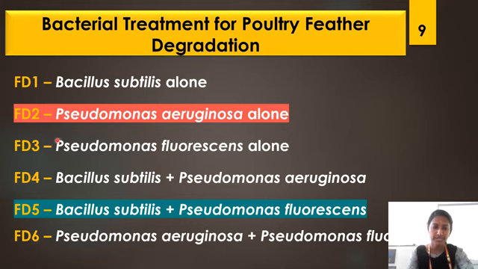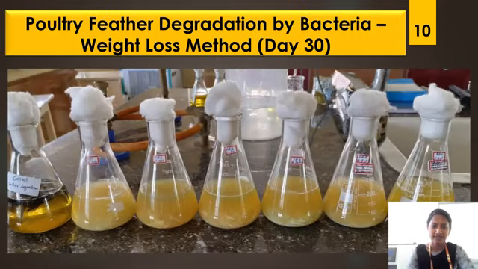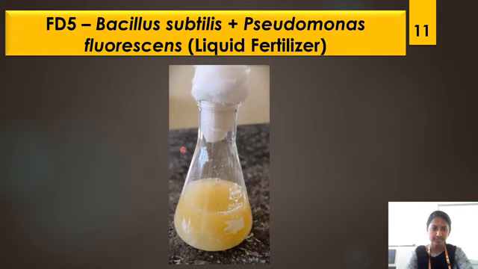The best bacterial degradation is observed in feather degradation 2, Pseudomonas aeruginosa alone, and among the co-inoculated methods, the best is feather degradation 5, Bacillus subtilis plus Pseudomonas fluorescens. Poultry feather degradation by bacteria: this is the image of the weight loss method for the co-cultivation condition for single and dual combinations of bacteria. The best bacterial degradation of poultry feathers is observed in feather degradation 5, co-inoculation method, Bacillus subtilis plus Pseudomonas fluorescens. This is the image of the final product, liquid fertilizer.